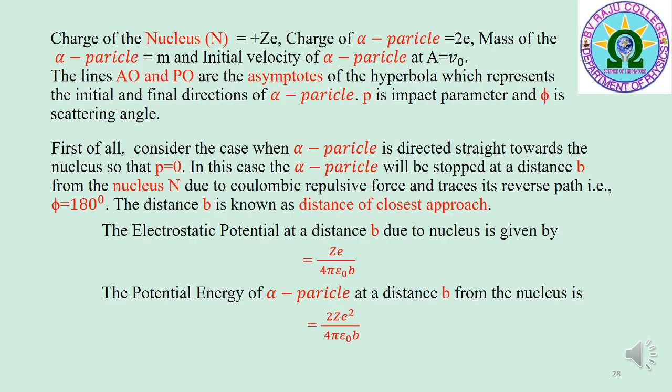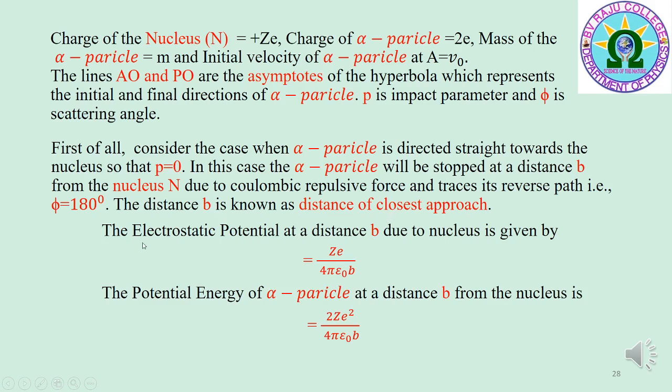First of all, consider the case when the alpha particle is directed straight towards the nucleus so that the impact parameter p is equal to 0. In this case, the alpha particle will be stopped at distance b from the nucleus N due to Coulombic repulsive force and traces its reverse path, that is the scattering angle phi is equal to 180 degrees. The distance b is known as the distance of closest approach.